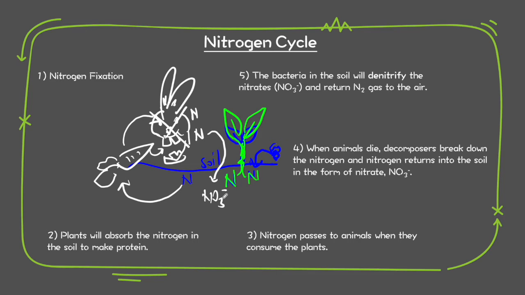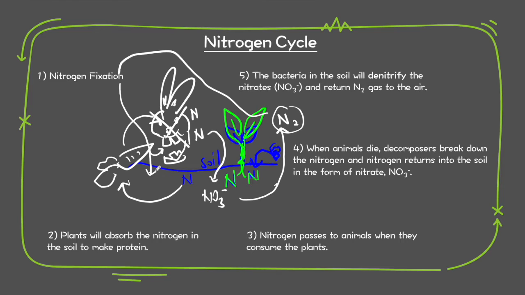And then there will be bacteria in the soil which will denitrify the nitrates and return N2 gas back to the atmosphere again. So when we have N2 in the air, we will go through the first process, nitrogen fixation, and go through this cycle again and again.